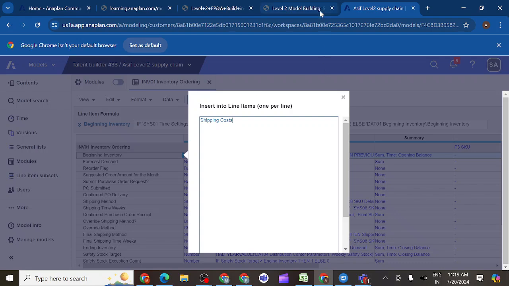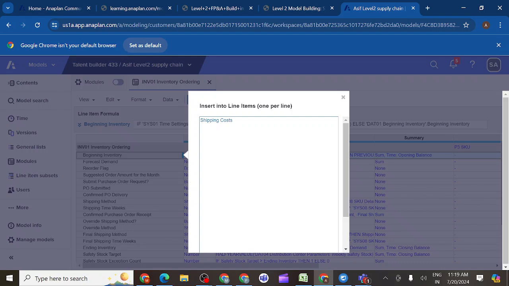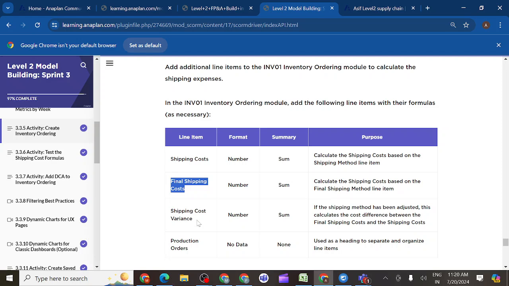Shipping cost, we can see, and final shipping cost. Then shipping cost variance.